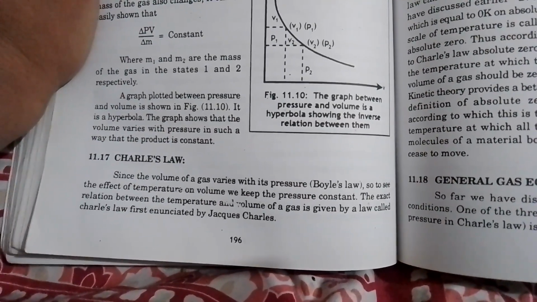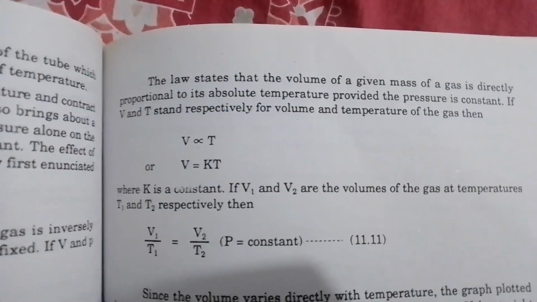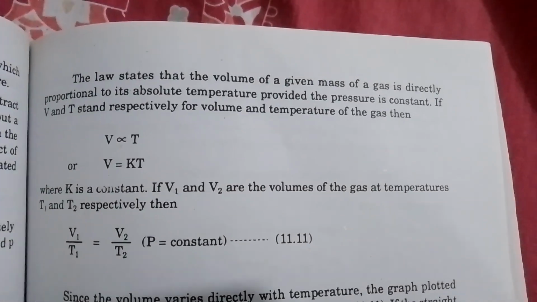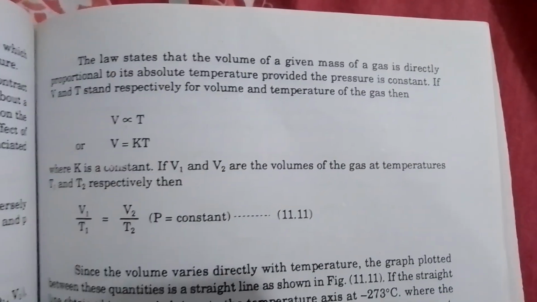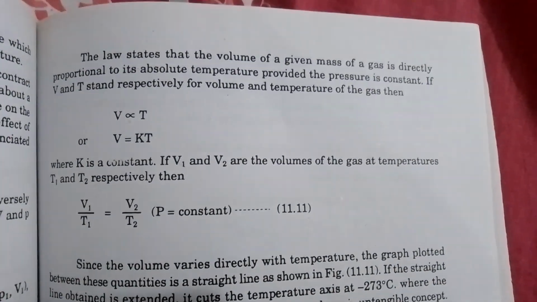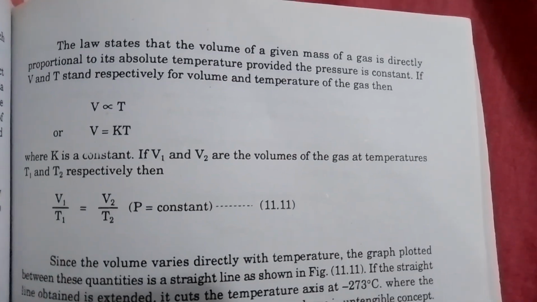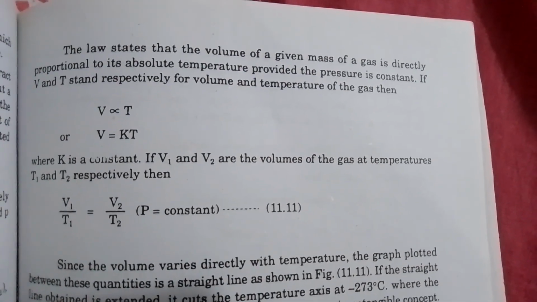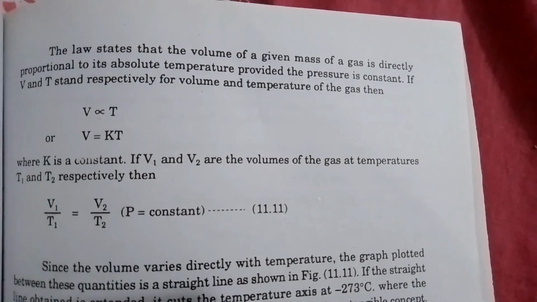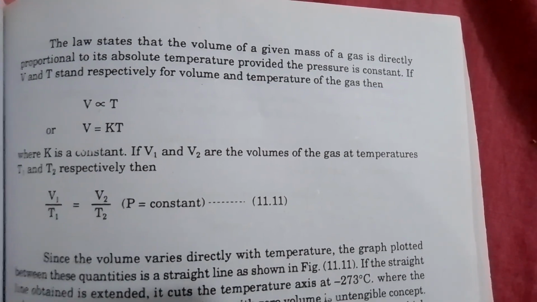enunciated by Jacques Charles. The law states that the volume of a given mass of a gas is directly proportional to its absolute temperature provided the pressure is constant, if V and T stand respectively for volume and temperature of the gas.